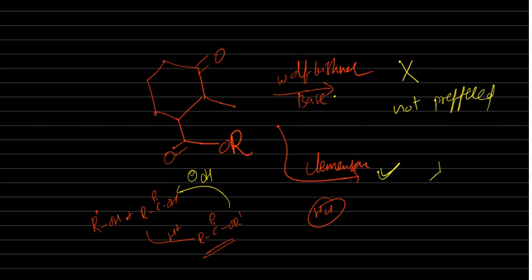So what is the product here? I am taking here C double bond O, the next carbon methyl, the next carbon here ester, and the ester will be as it is. Okay, wait, I made one small change. Here there is no C double bond O. So this C double bond O is becoming this CH2. The next remains as it is. So Clemmensen is better.